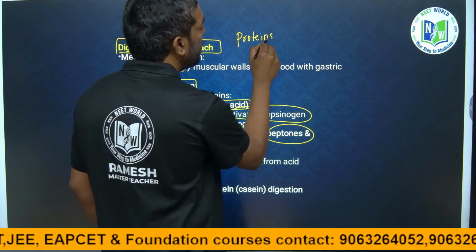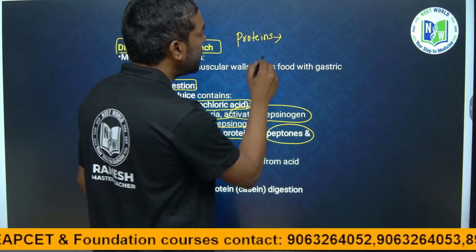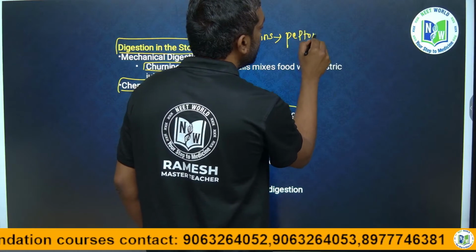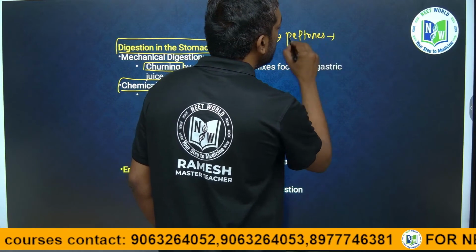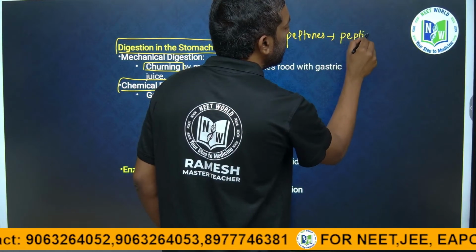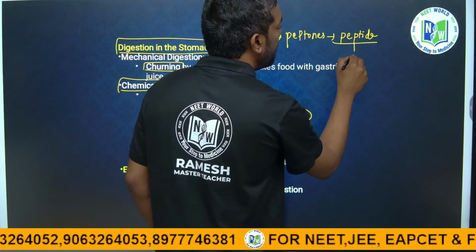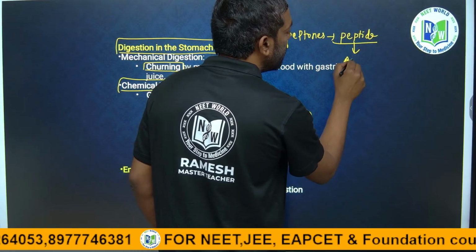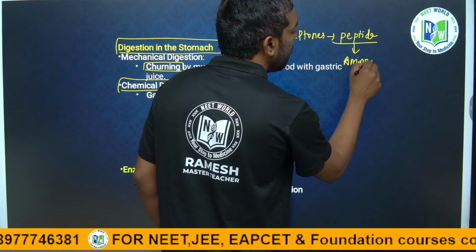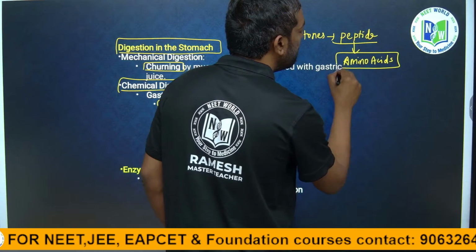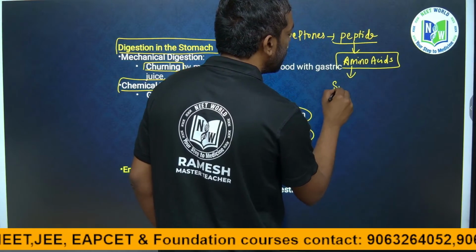If the proteins break, there is a peptide chain, peptones. Peptones can break into the peptide chain. Peptides can break into the amino acids. Amino acids are the simplest form of the protein.